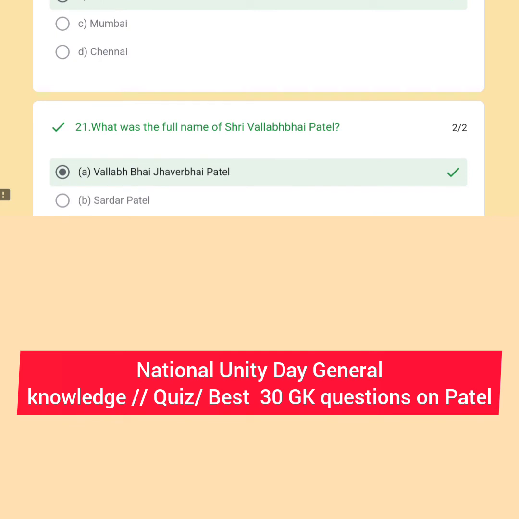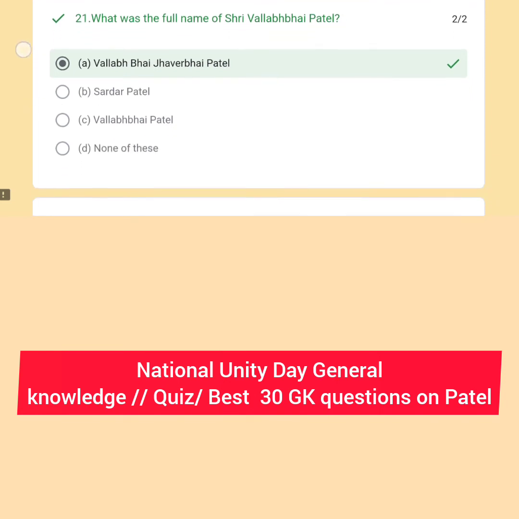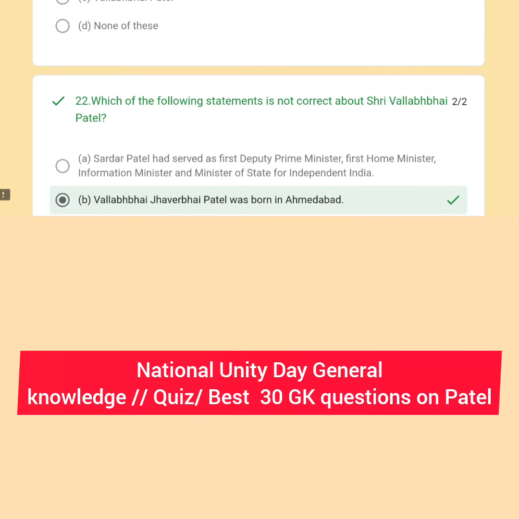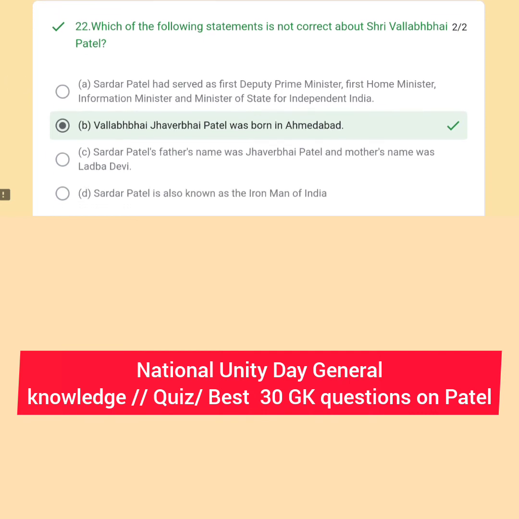And what was the full name of Sri Vallabhbhai Patel? Vallabhbhai Jawaharlal Patel is the full name of Sri Vallabhbhai Patel. Which of the following statements is not correct about Sri Vallabhbhai Patel? Vallabhbhai Jawaharlal Patel was born in Ahmedabad, and all three of those options are correct.